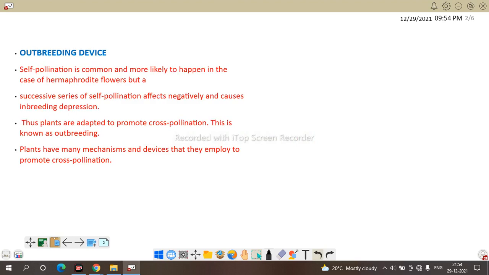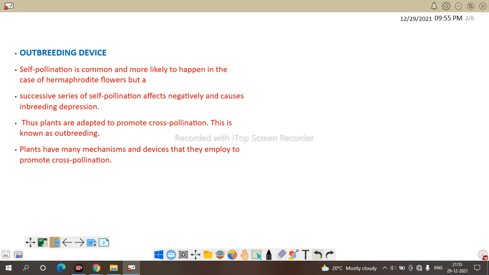Self-pollination is common and more likely to happen in hermaphrodite flowers. Hermaphrodite means the flower contains both the sex organs. A successive series of self-pollination affects negatively and causes inbreeding depression. When self-pollination is continued, there is no exchange of gametes. Nothing is changed. The progeny is just like the parent.